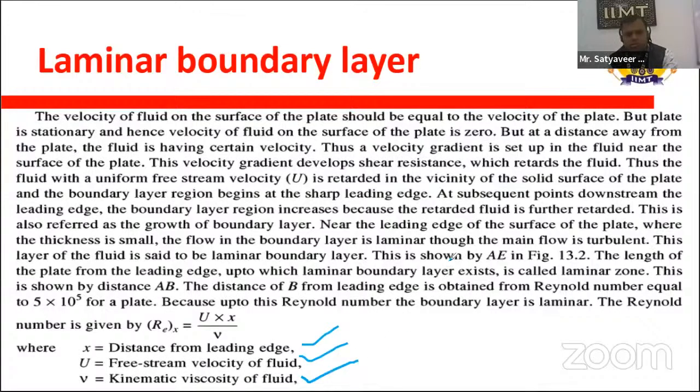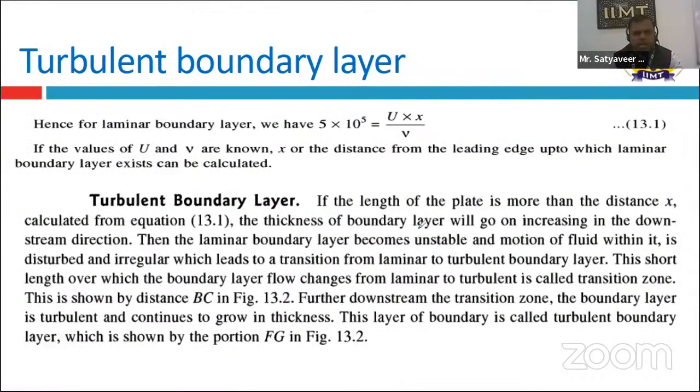This is the next slide. To find the laminar boundary layer thickness, we use the formula, with the Reynolds number ranging up to 5 into 10 to the power 5. Here ν is called the kinematic viscosity, x is the distance from the leading edge, and capital U is the free stream velocity.